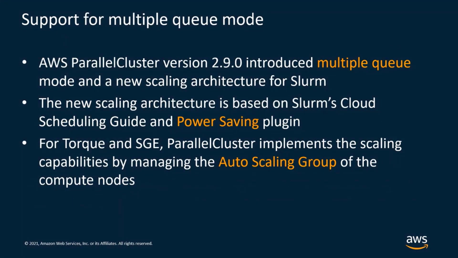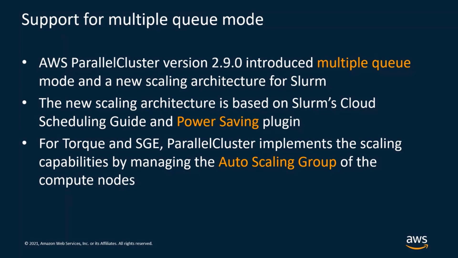So as I said before, starting from version 2.9, we have introduced support for multiple queue mode and a new scaling architecture for the Slurm job scheduler. The new scaling architecture is based on the Slurm Cloud Scheduling Guide and the Power Saving plugin. So this is an important difference.